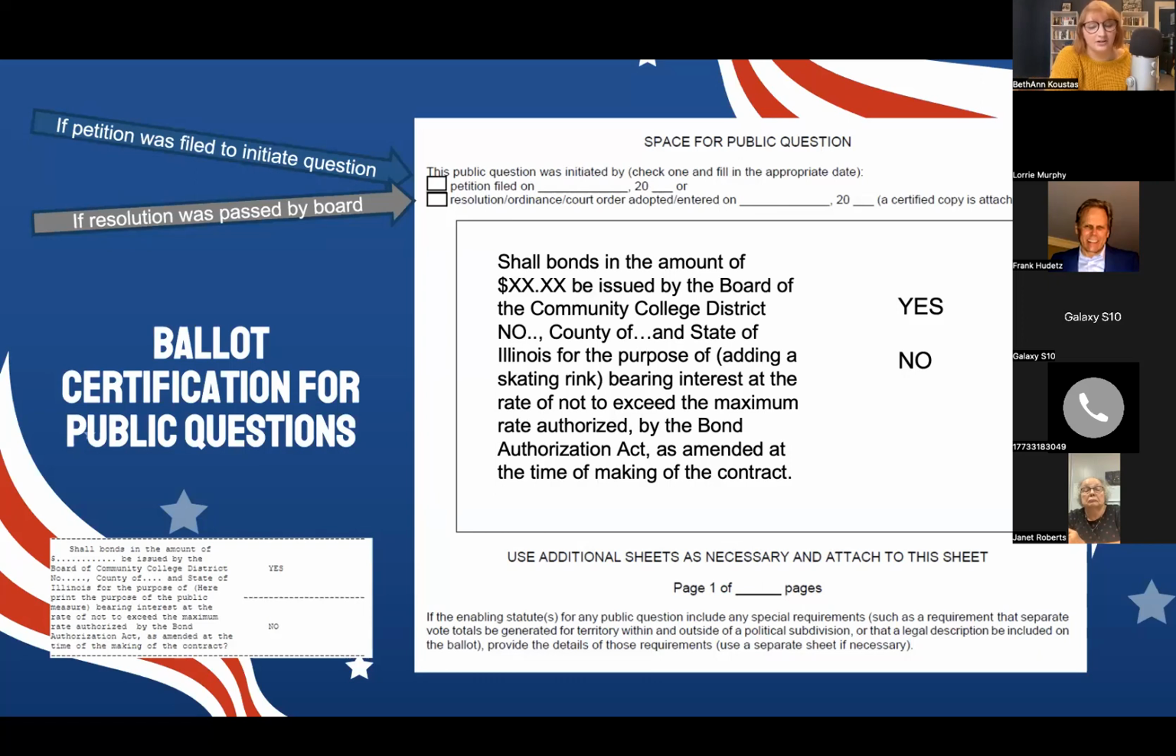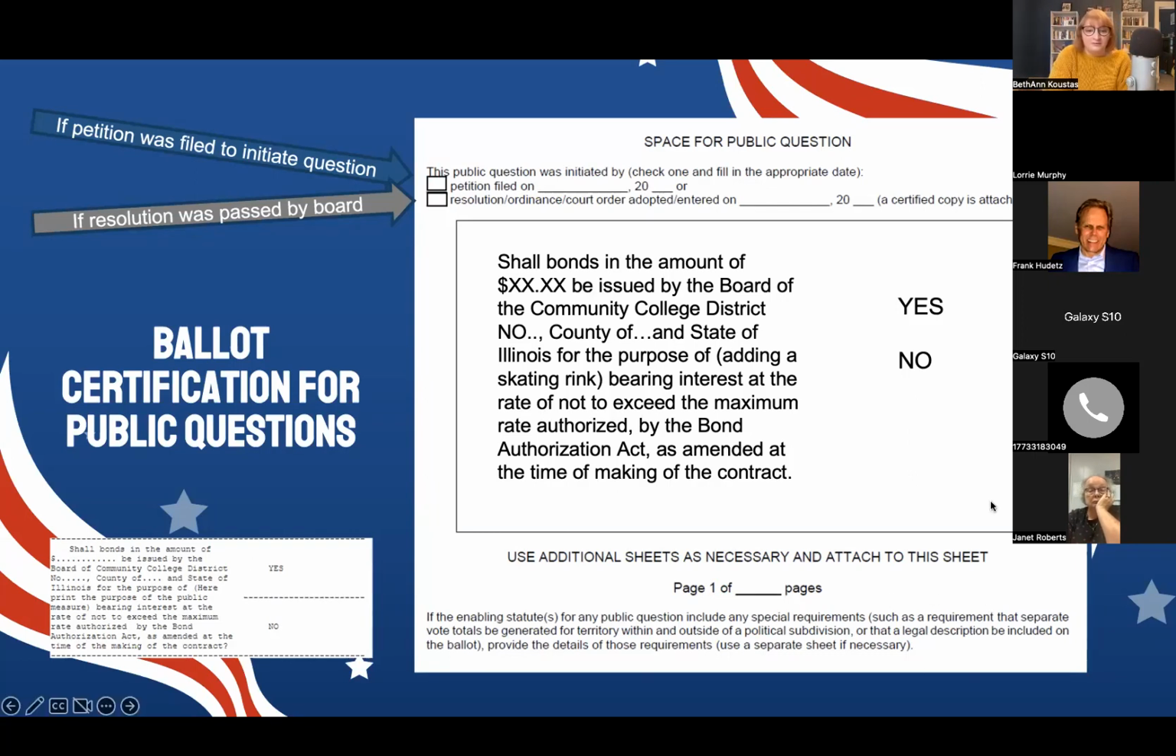Shall bonds in the amount of a money amount be issued by the board of the community college district, community college district number, so like number 228, county of and state of Illinois, for the purpose of adding a skating rink, bearing interest at the rate of not to exceed the maximum rate authorized by the Bond Authorization Act as amended at the time of making the contract?